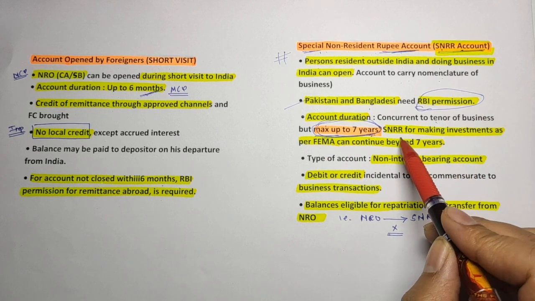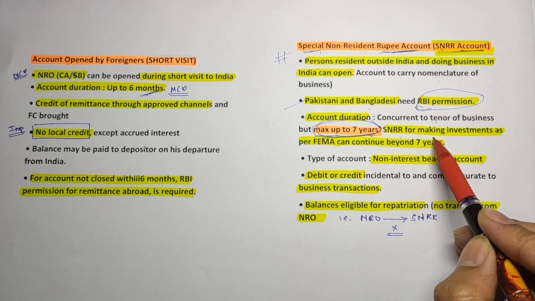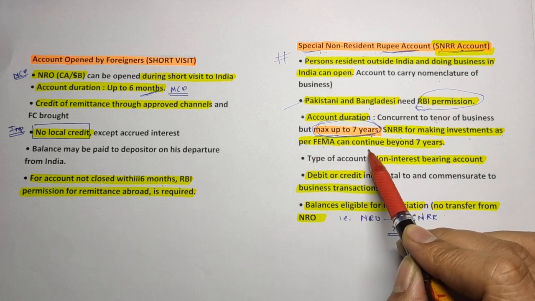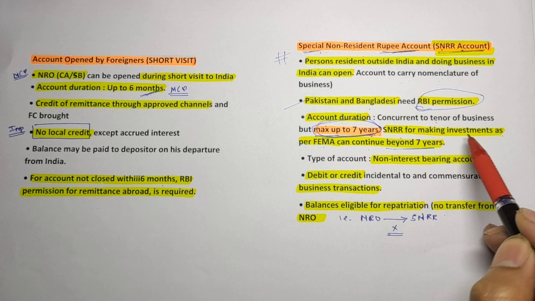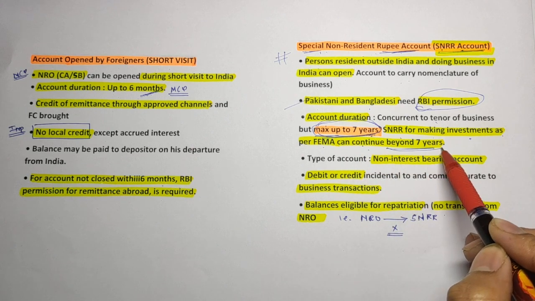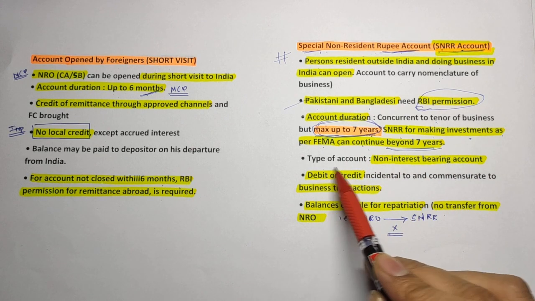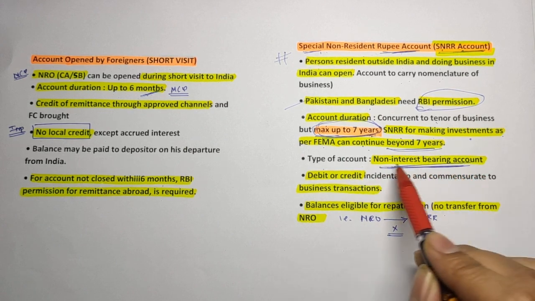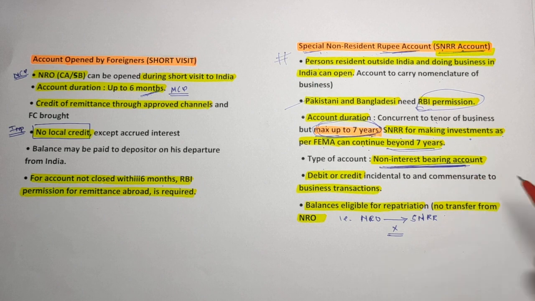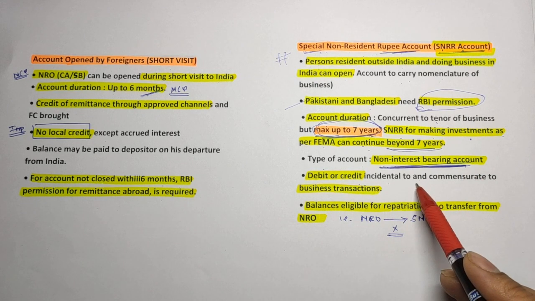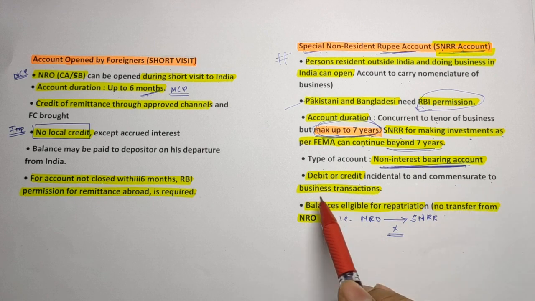But the SNRR for making investment as per FEMA can continue beyond 7 years. That means if you want to invest from that account, you can continue beyond 7 years. And remember, the type of account is non-interest bearing, as it is for business purpose. There is no interest on those funds. Debit and credit are incidental to and commensurate with the business transaction.